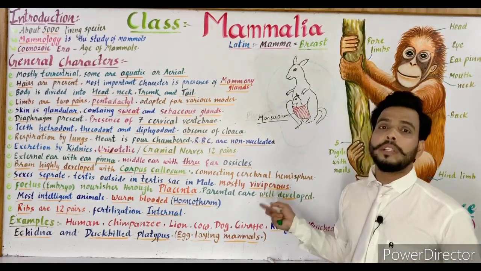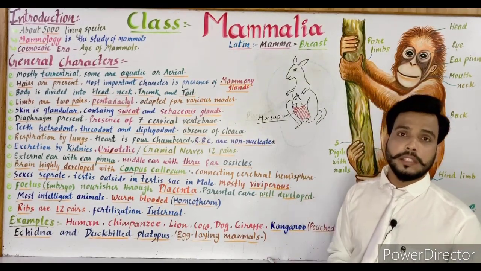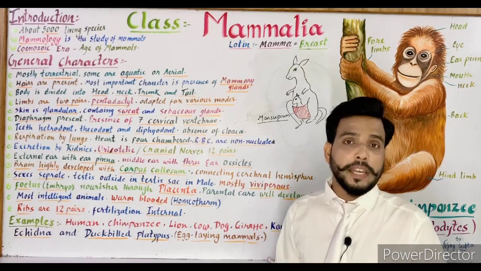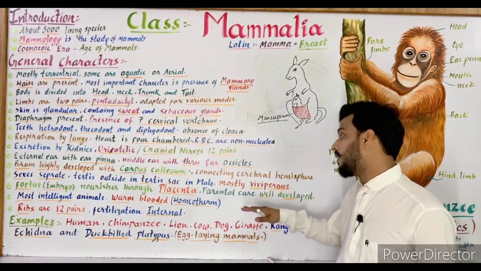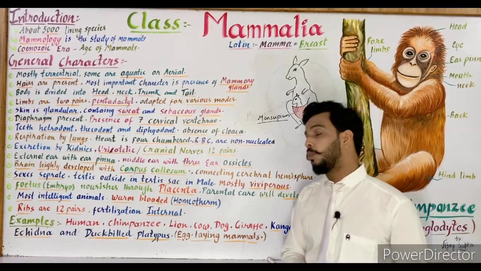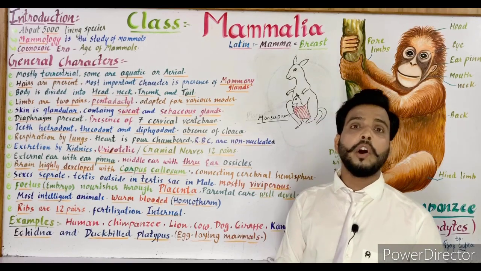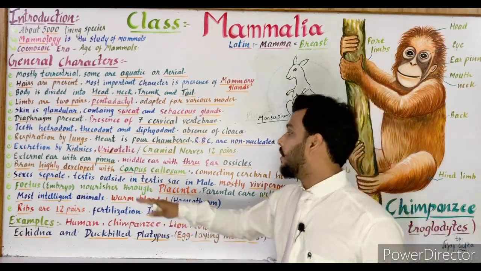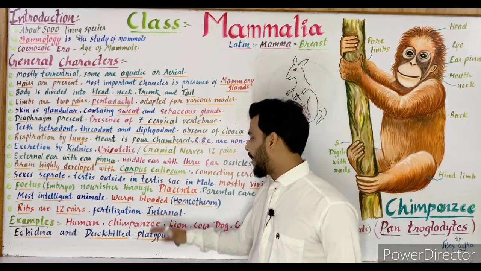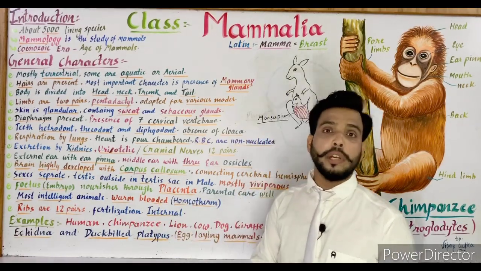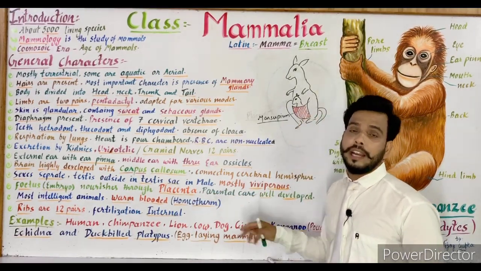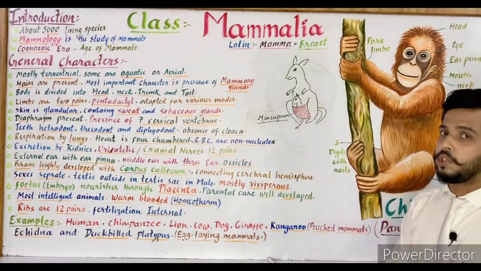As I told you before, mammals are viviparous, but these two animals are not viviparous, they are oviparous and they are egg laying. So it is an important question for your exam, which mammal is egg laying or oviparous. You can say the Echidna, which is also known as the anteater, and the duck-billed platypus, which is also known as Ornithorhynchus. Both the animals, Echidna and duck-billed platypus, are the egg-laying mammals. Again, an important question for you.